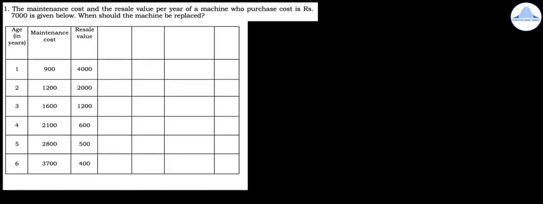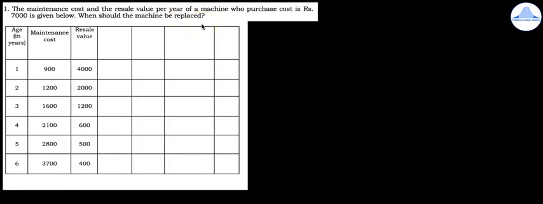I'll now solve a couple of problems on replacement theory which can come as a 5-mark question. So the first question, the maintenance cost and the resale value per year of a machine whose purchase cost is rupees 7,000 is given below. When should the machine be replaced?